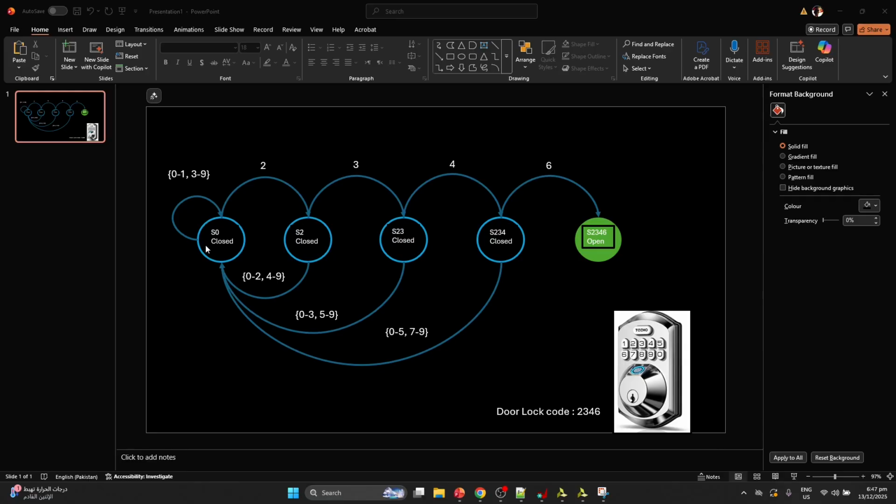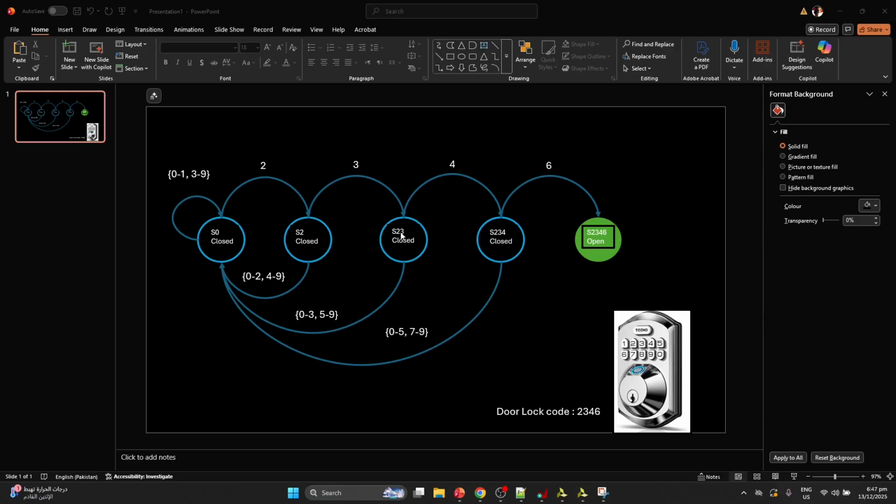So initially the state machine will be at this state. Here, when the user presses other than 2, it will remain at this state. When the user presses 2, it jumps to the next state, which is the S2 state. Here the door will still be closed. If the user enters other than 3, it will go back to the S0 state. If the user enters 3, then it will jump to the next state, which is the S23 state.